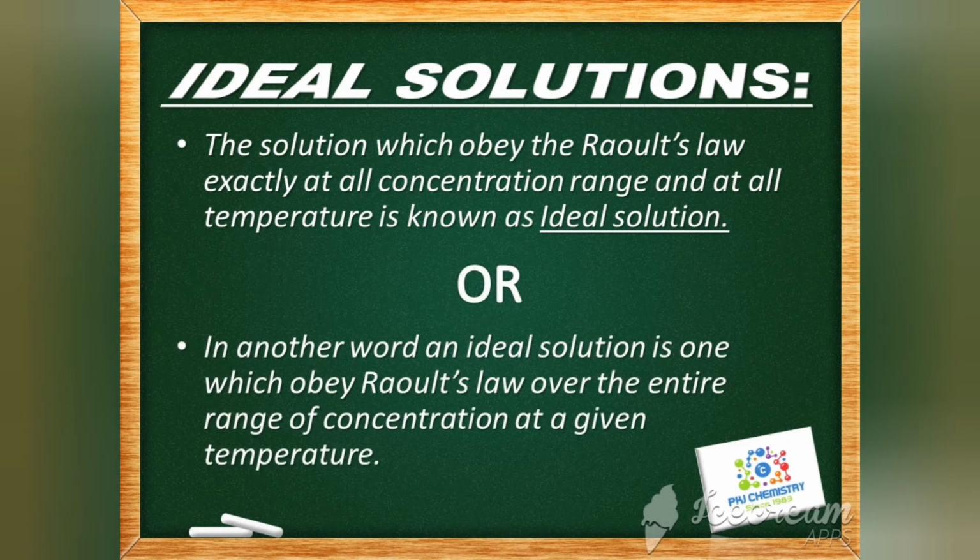Again, we repeat. The solution which obeys Raoult's law exactly at all concentration ranges and at all temperatures is known as an ideal solution.